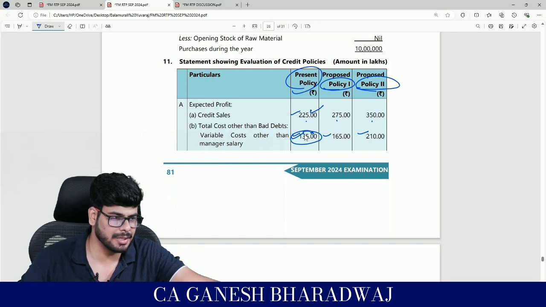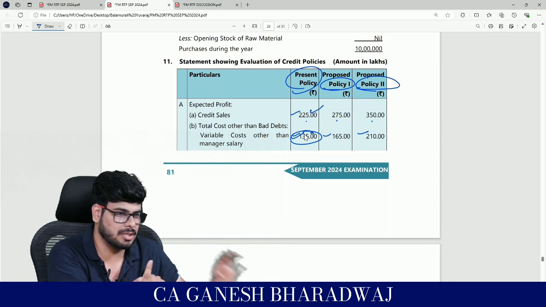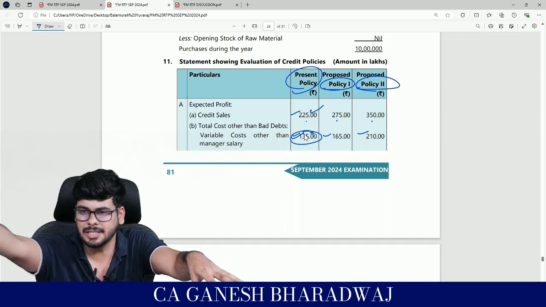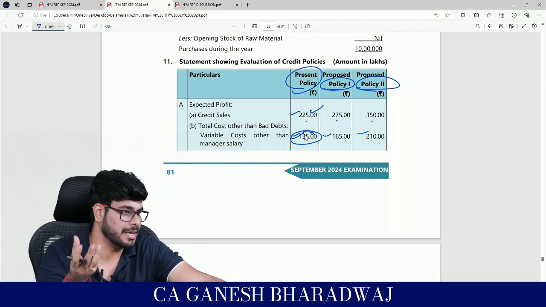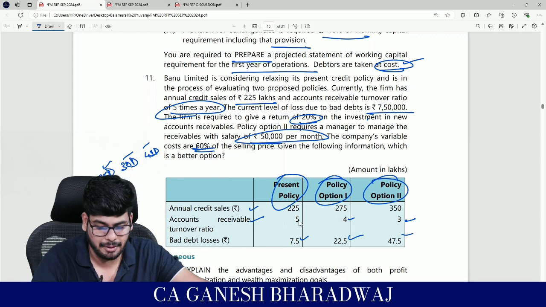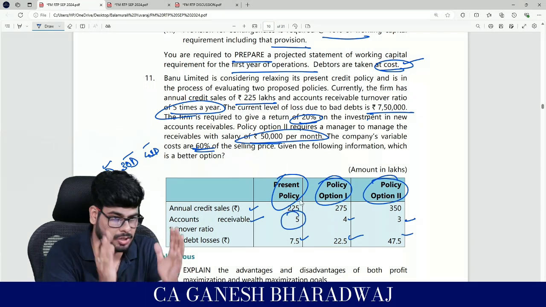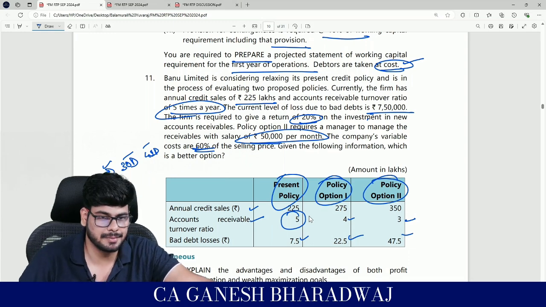Now I need not bring this entire 135, only one cycle equivalent of cost I need to bring in, because I only need to fund the first cycle. The other cycles will be taken care of by themselves. But for that I should know what is the period of the cycle. Guys, correct? The period of the cycle is not directly given, but they have given the receivables turnover ratio. We are just talking about receivables here.